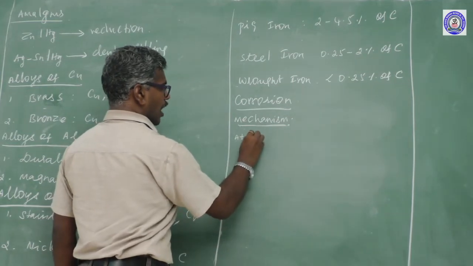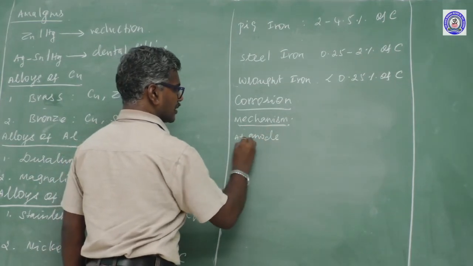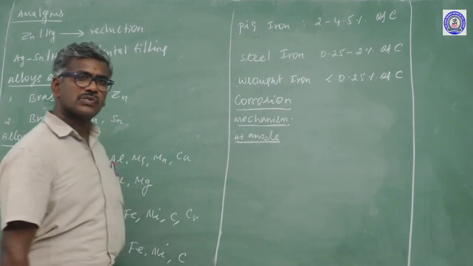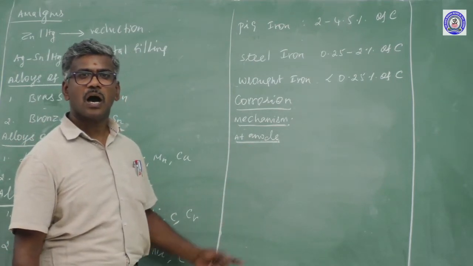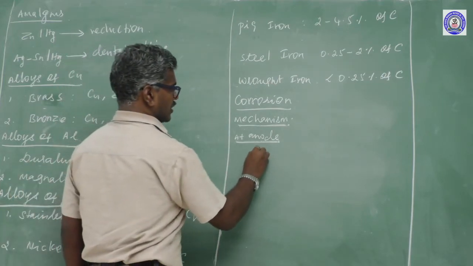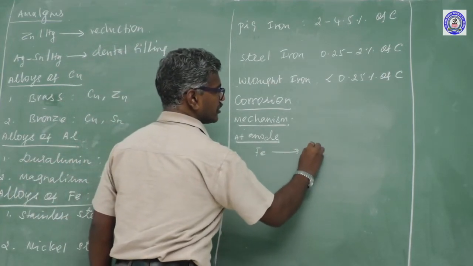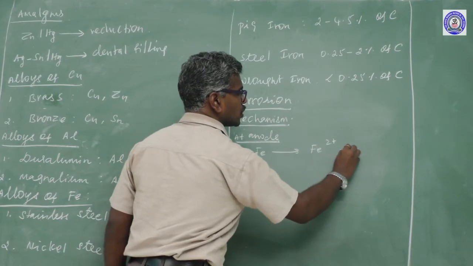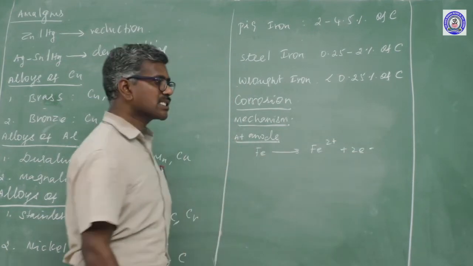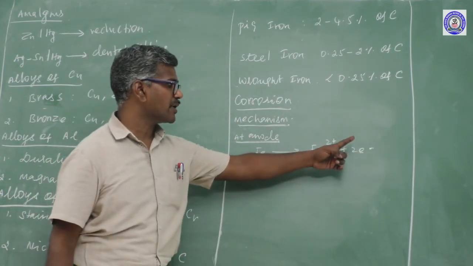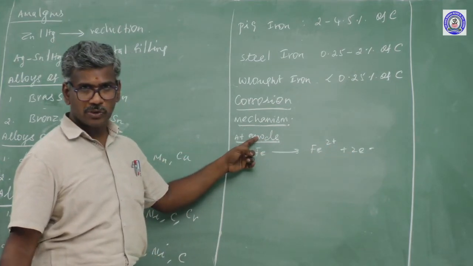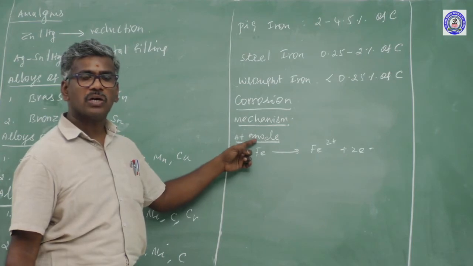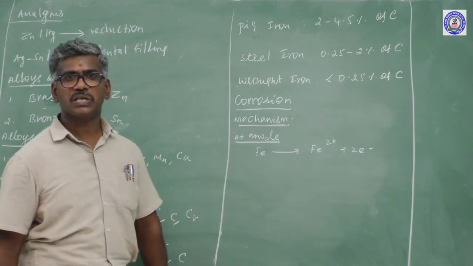At anode. Anode is a positive charge. At the anode, loss of electron takes place, oxidation occurs. Fe is converted into Fe2+ with 2 electrons lost. Loss of electron is the representation of oxidation at anode. One more question may be asked: at anode, what reaction occurs? Oxidation reaction occurs.